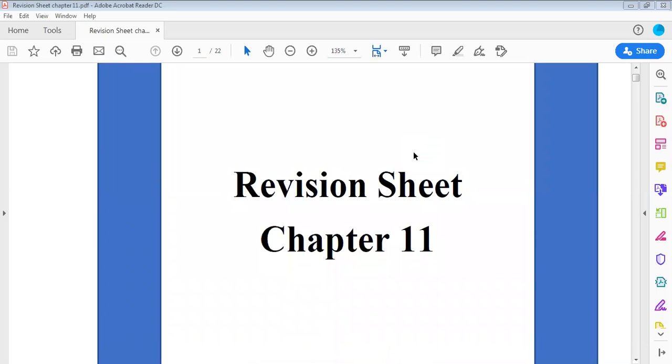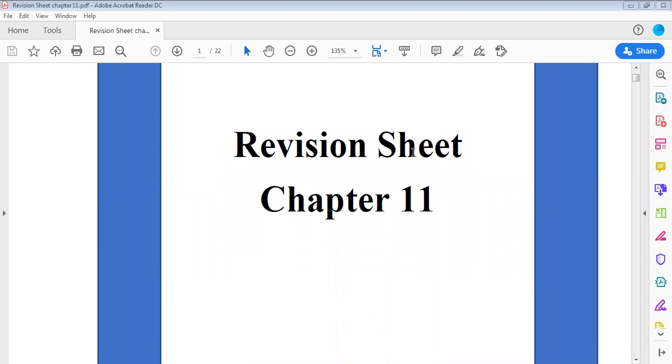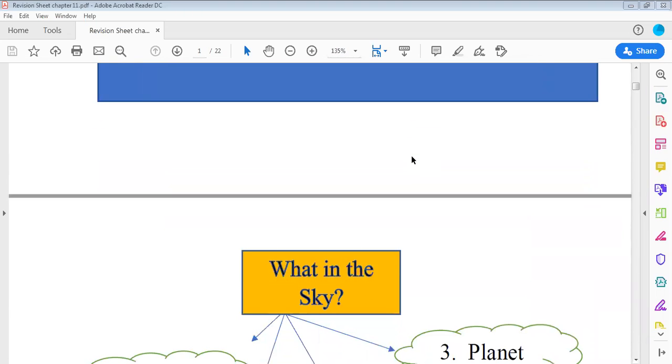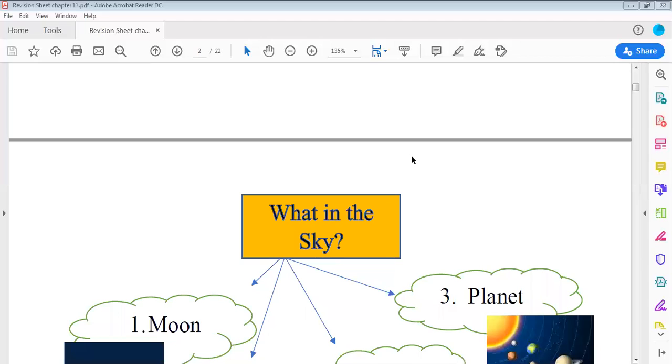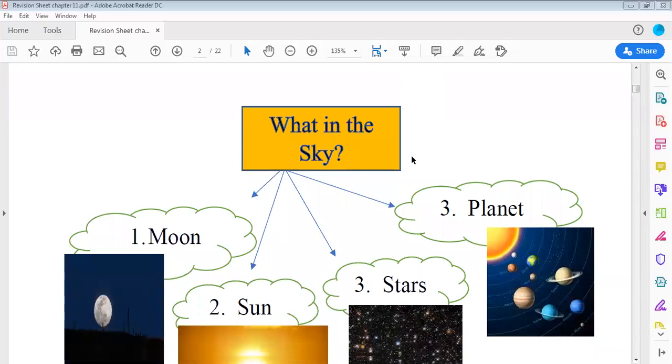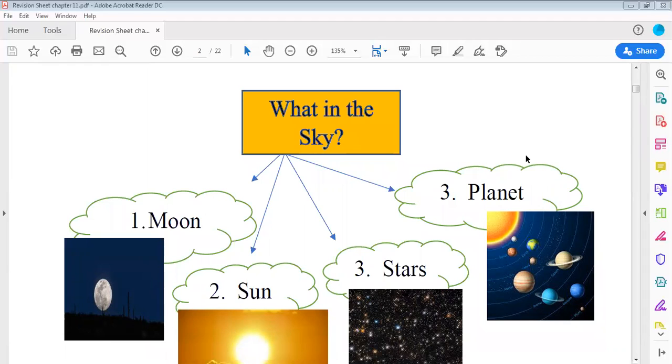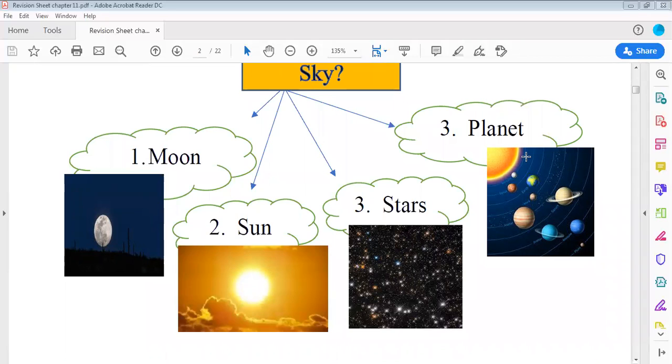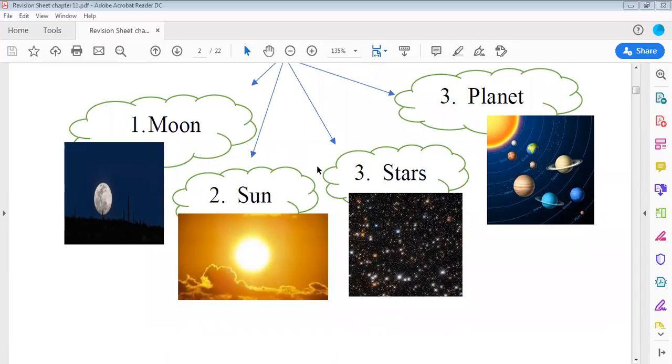Okay, so let's start. Who remembers with me what we have learned in chapter 11? We learned what in the sky? We said we can see in the sky the moon, sun, stars, and planets. So let's have a trip to these lovely things, to go to space and to know more about what is in space.